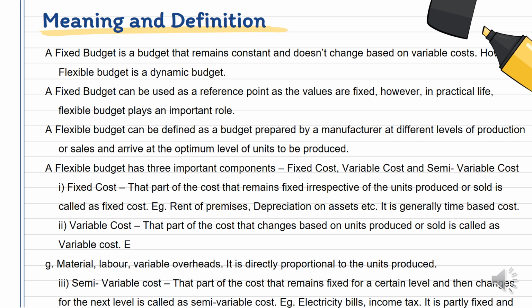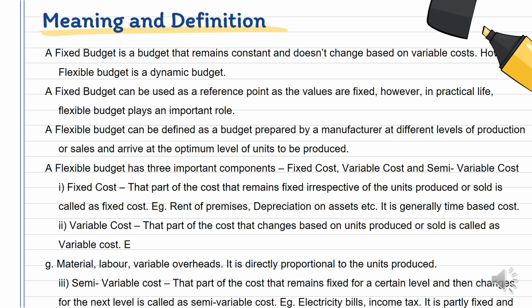The topic says fixed budget and flexible budget. So what is a fixed budget? Definition says a fixed budget is a budget that remains constant and doesn't change based on variable cost. However, flexible budget is a dynamic budget. So what is the use of this fixed budget? It can be used as a reference point because the values are fixed. However, as you understand, we cannot just take out the old values and continue with the business. As the business changes on everyday basis, flexible budget is important.